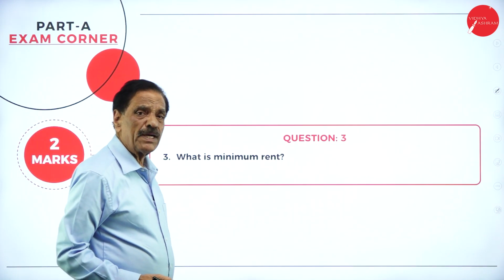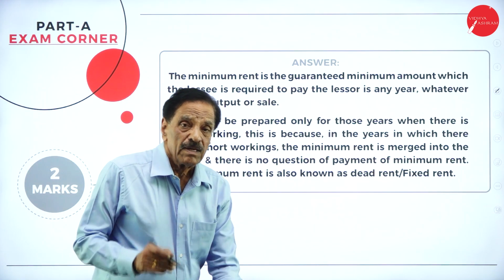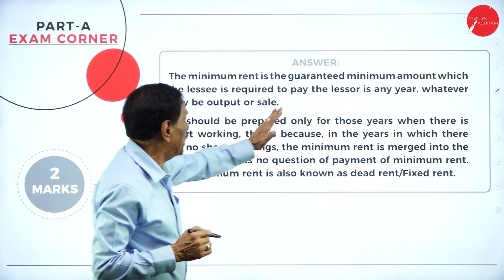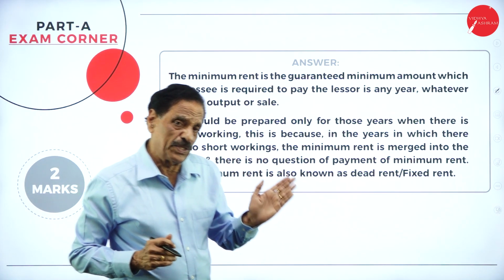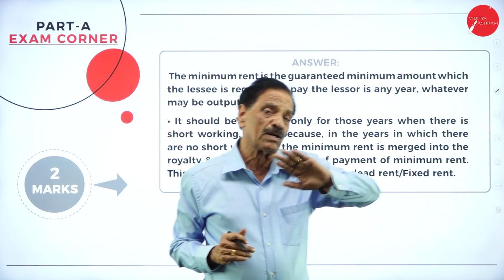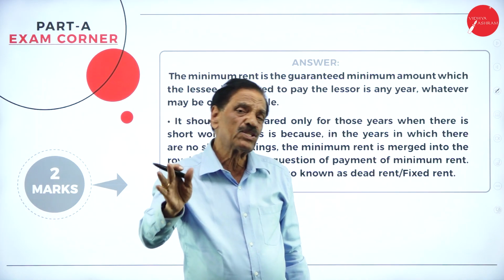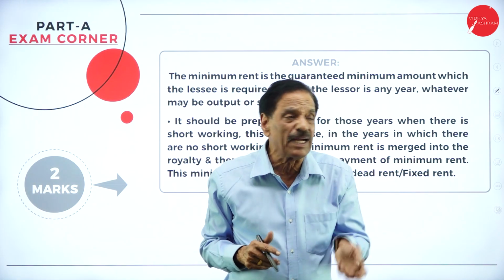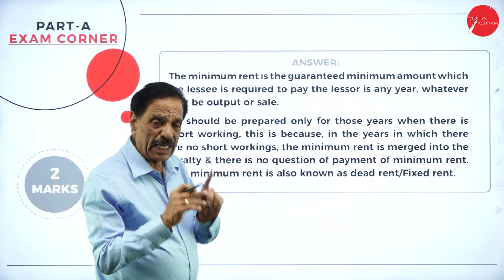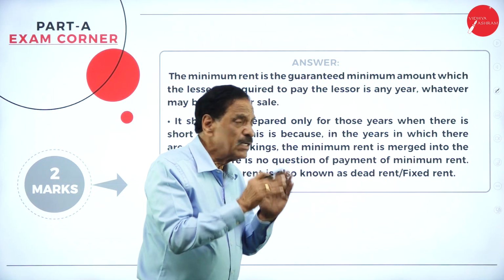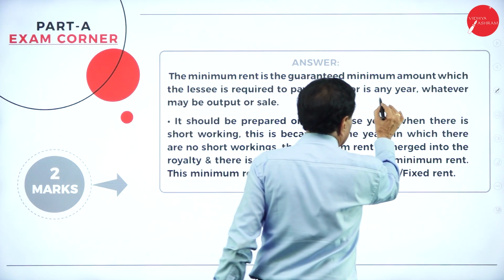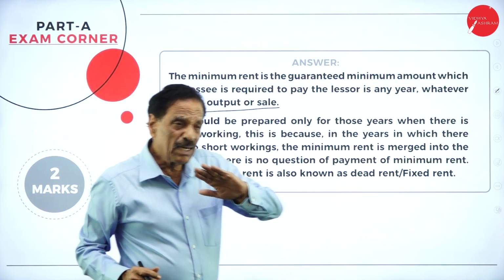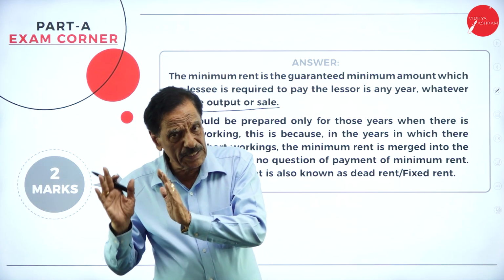What is minimum rent? The minimum rent is the guaranteed minimum which the lessee is required to pay the lessor. In the royalty system, we have 2 parties. One is called the lessor and the other the lessee. The lessor is the owner, the lessee is the utilizer of the particular patent right. So it is the minimum amount guaranteed by the lessee to the lessor, to be paid in any year, whatever may be the output or sale. So here there is an agreement between the lessor and the lessee.